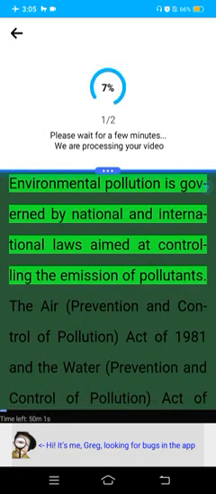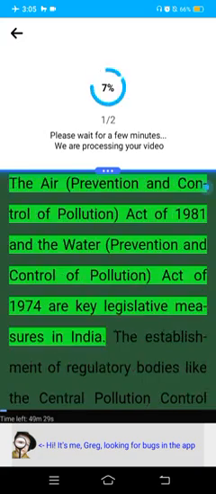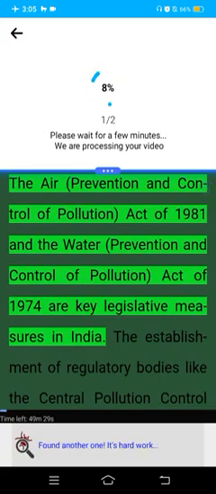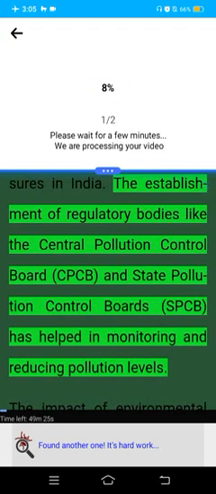Environmental pollution is governed by national and international laws aimed at controlling the emission of pollutants. The Air Prevention and Control of Pollution Act of 1981 and the Water Prevention and Control of Pollution Act of 1974 are key legislative measures in India. The establishment of regulatory bodies like the Central Pollution Control Board (CPCB) and State Pollution Control Boards (SPCB) has helped in monitoring and reducing pollution levels.